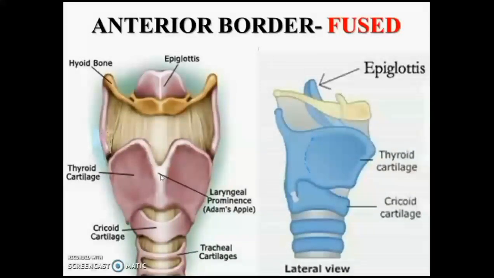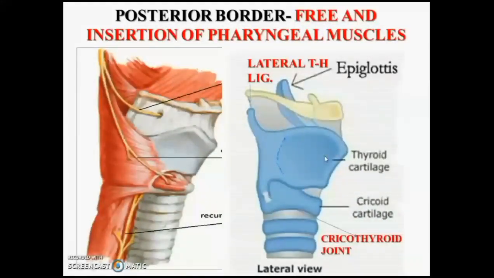It is prominent in males, that's why it is called Adam's apple, and the thyroid angle is 90 degrees in males, 120 in females, and the posterior border is free, presenting the 2 horns, superior and inferior. Superior horn is attached to the hyoid bone via the lateral thyrohyoid ligament, and the inferior horn articulates with the cricoid via the cricothyroid joint, and the posterior border gives attachment to the conjoint tendon of the longitudinal muscles of pharynx, that is salpingopharyngeus, stylopharyngeus and palatopharyngeus will come and attach here.